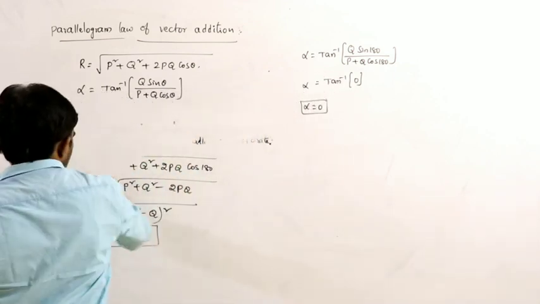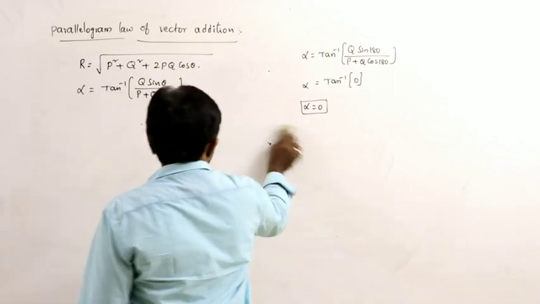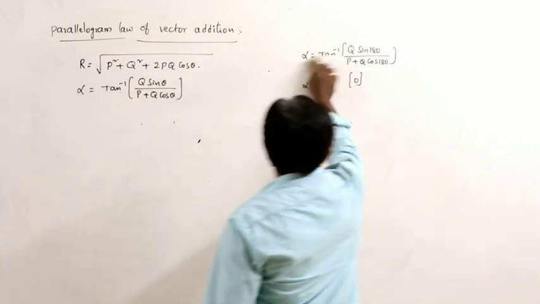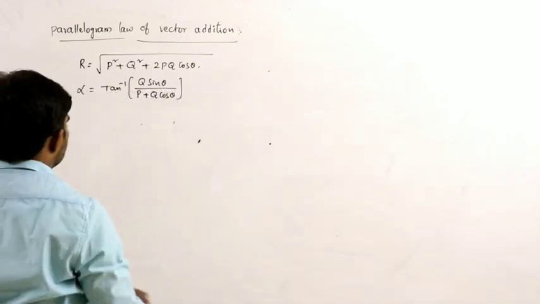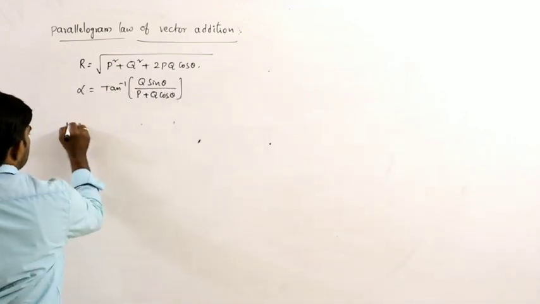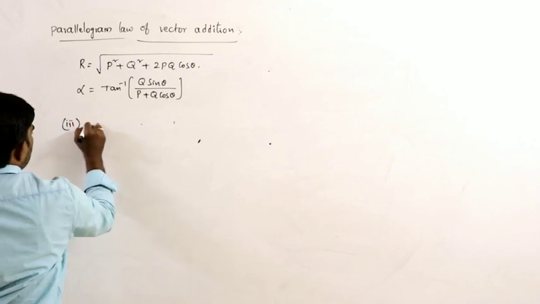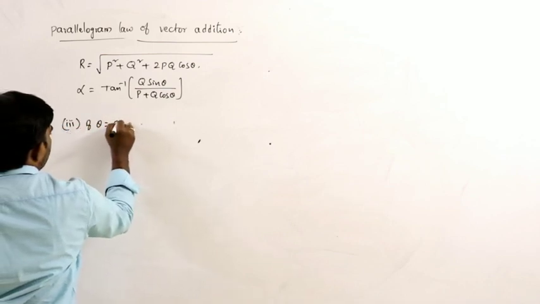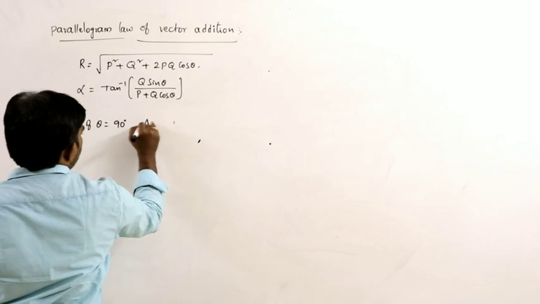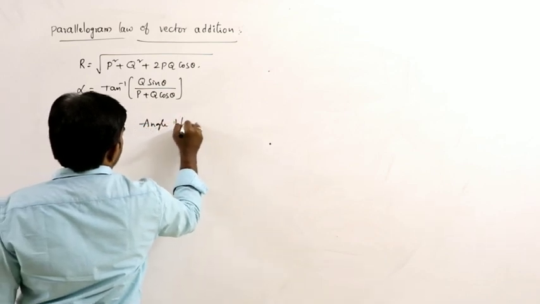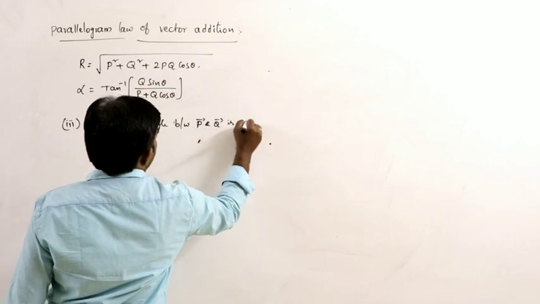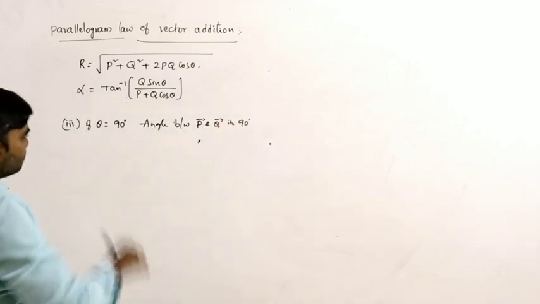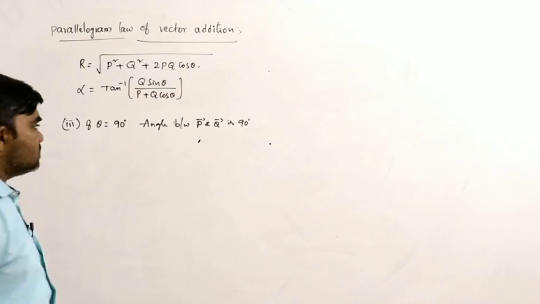Next, the third condition. What is the third condition here? If theta is equal to 90 degrees, that means the angle between p bar and q bar is 90 degrees.